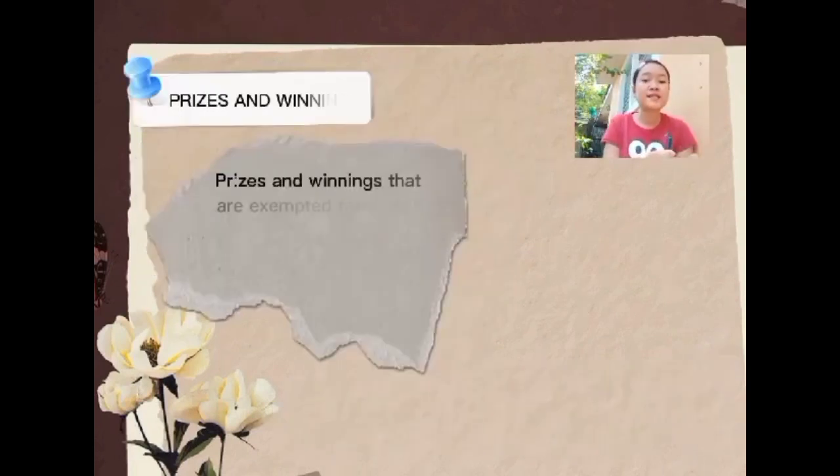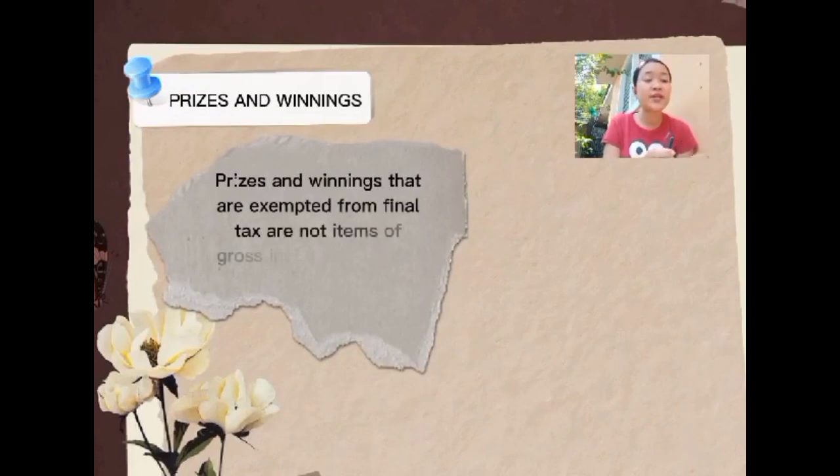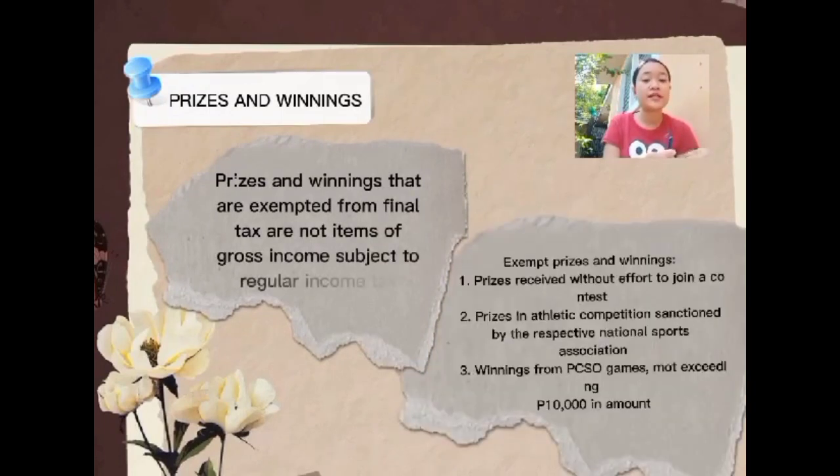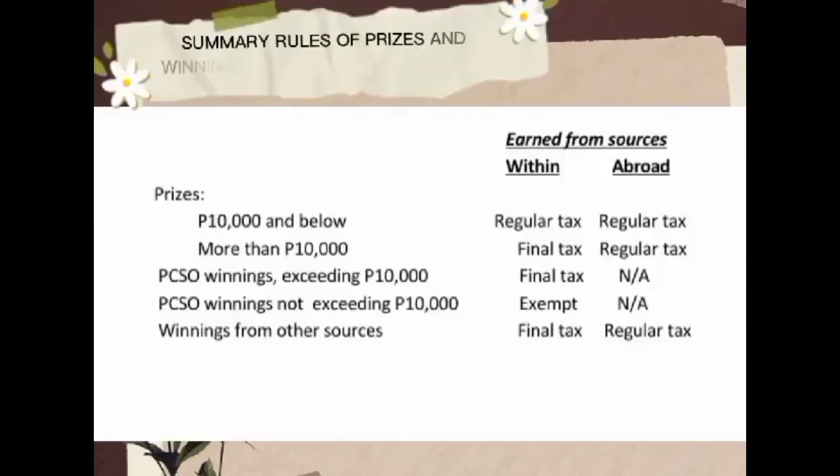So, prizes and winnings. Prizes and winnings that are exempted from the tax are not items of gross income subject to regular income tax. For prizes, 10,000 pesos and below, regular tax within the Philippines and regular tax abroad. More than 10,000, final tax within the Philippines, regular tax abroad. PCSO winnings exceeding 10,000 pesos, final tax within the Philippines, not applicable abroad, kay walay PCSO sa abroad. PCSO winnings not exceeding 10,000 pesos, exempt within the Philippines and not applicable also sa abroad. Winnings from other sources, final tax within the Philippines and regular tax abroad.